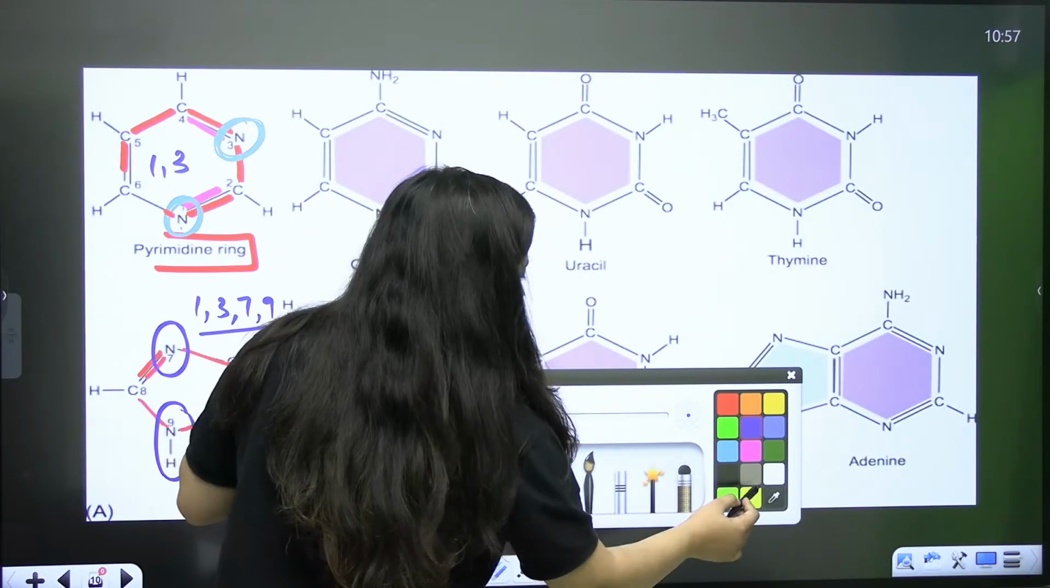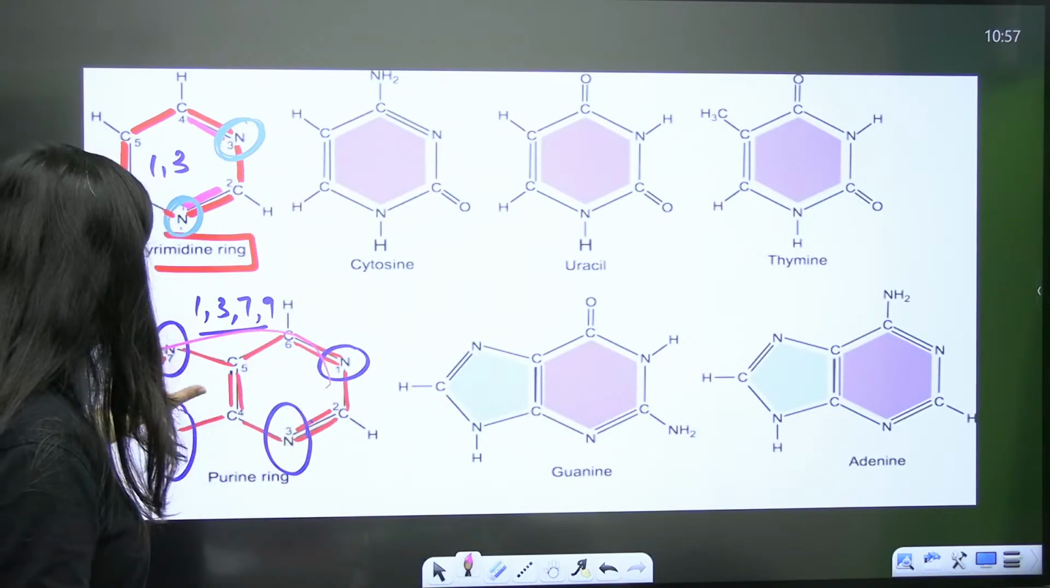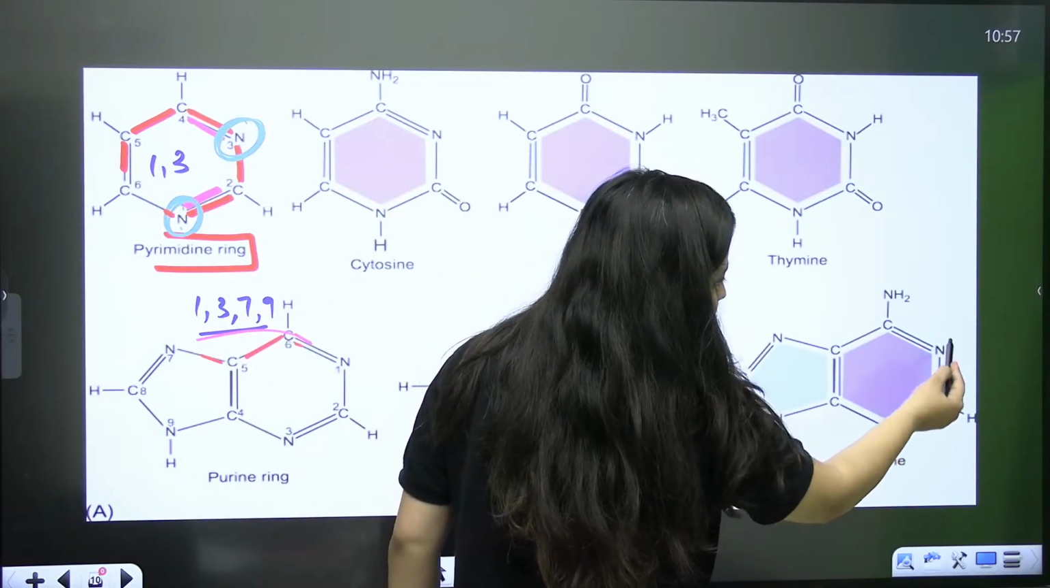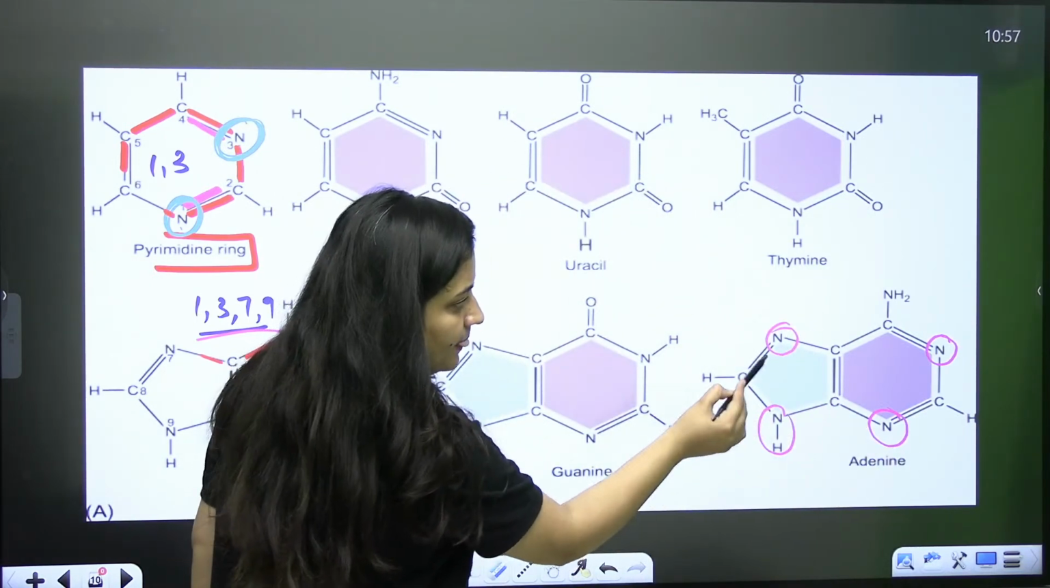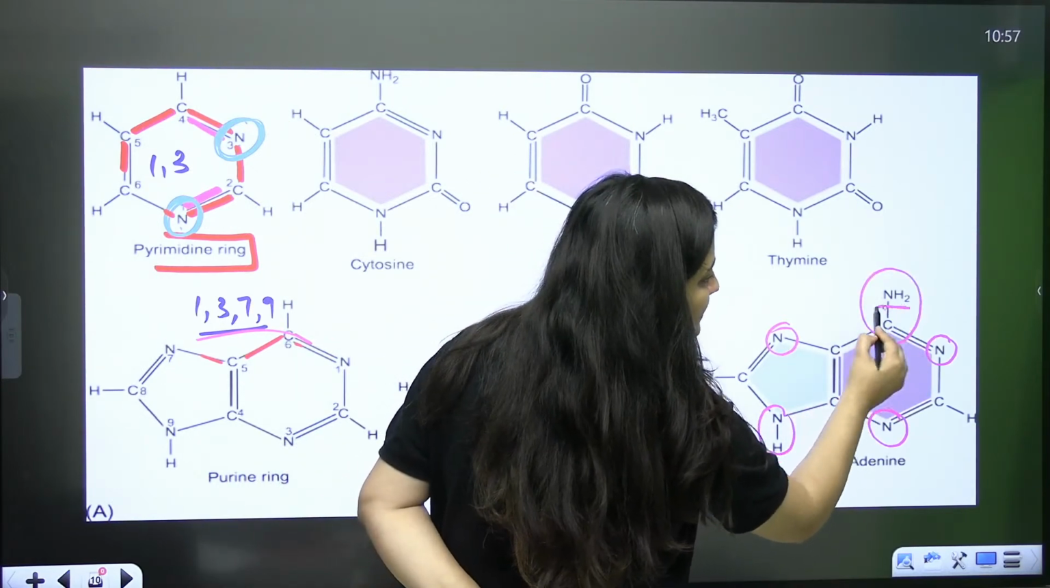See, when you are saying adenine, rest everything is going to be the same. Fine, you will see 1, 3, 7, 9 again. You are going to see 1, 3, 7 and 9 again. But when it is adenine, at the 6th carbon, you will see that an NH2 group is attached.